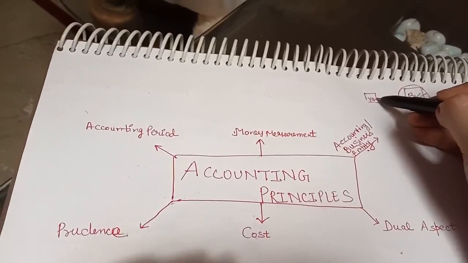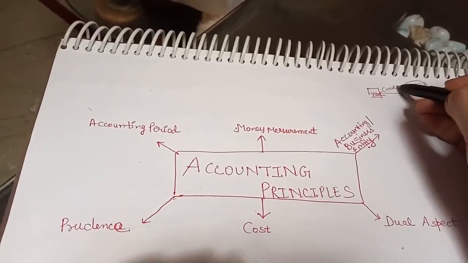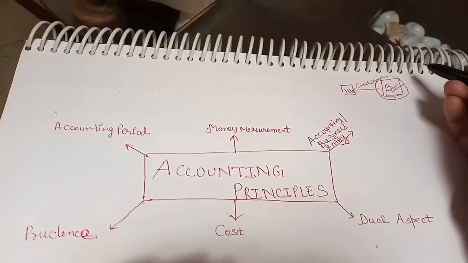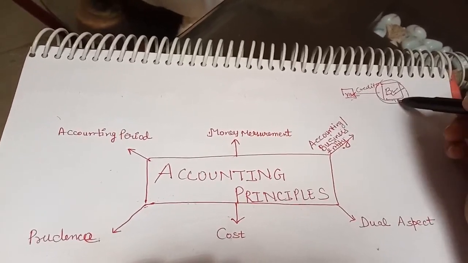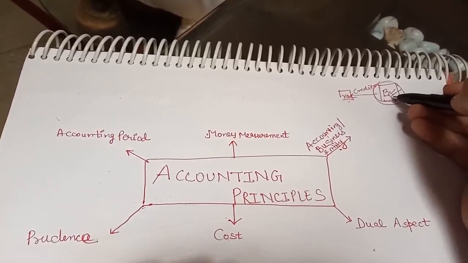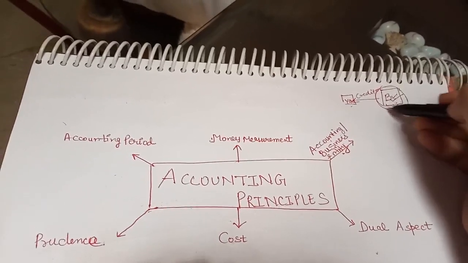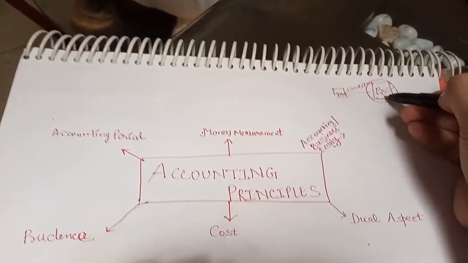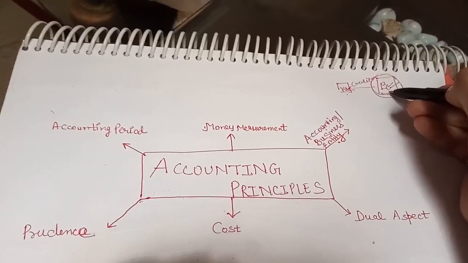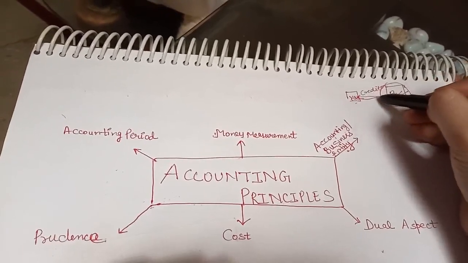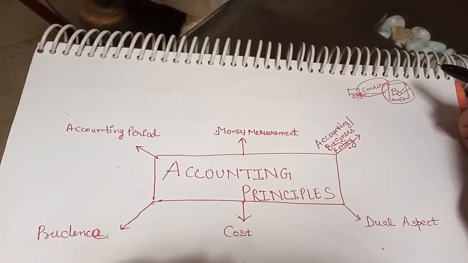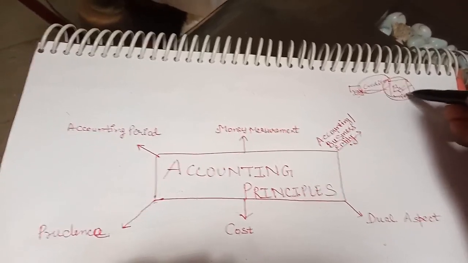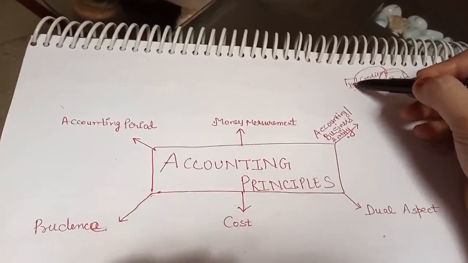You are the just creditor of the business. Why you are the creditor of the business? Because you have given capital to the business. Because we are treating business as a separate entity, we treat business like a person, and you have given some money to the business to start its operation. That's why you are the creditor of the business only. All the transactions which we will record are according to business point of view, not from the owner point of view.